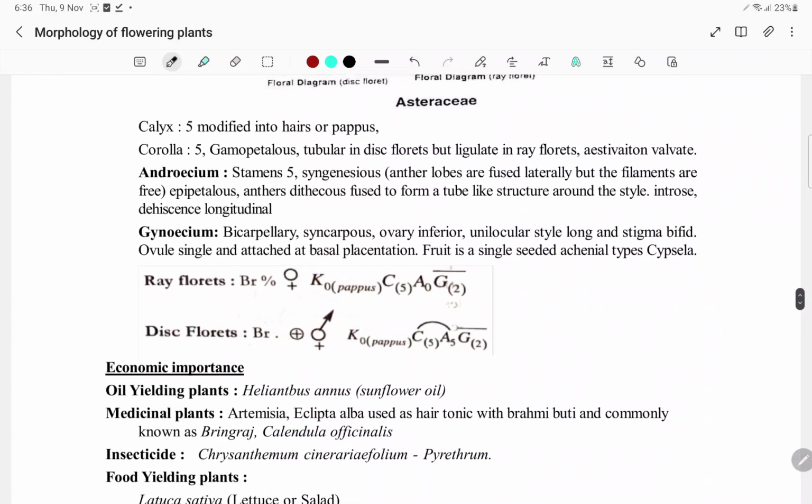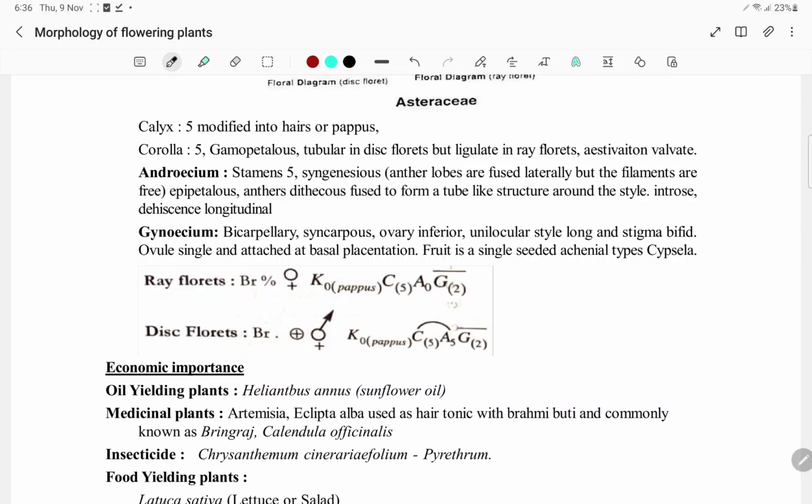So Asteraceae, the calyx is hair or pappus, and corolla, the 5 gamopetalous, tubular in disc florets but ligulate in ray florets. Aestivation is valvate. So stamens are 5, syngenesious, which is anther lobes are fused laterally but filaments are free. Epipetalous, anthers dithecous, fused to form tube-like structure around the style.